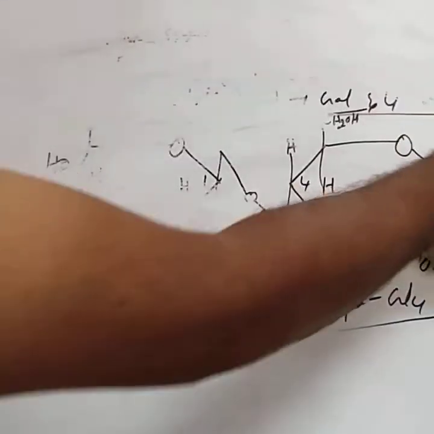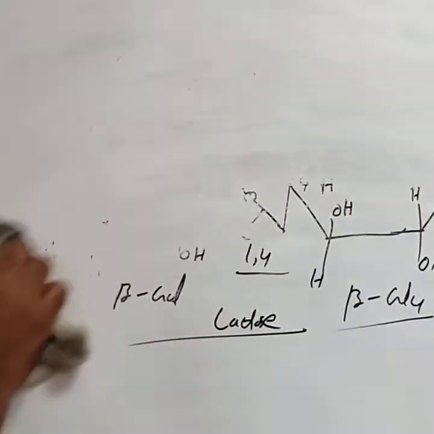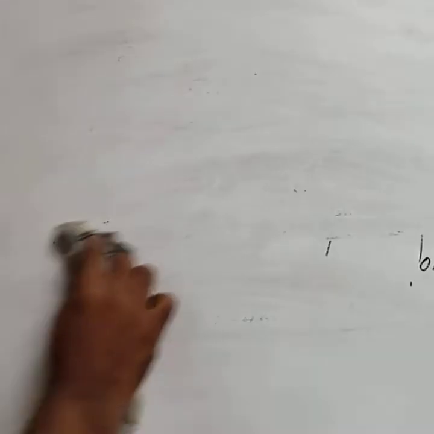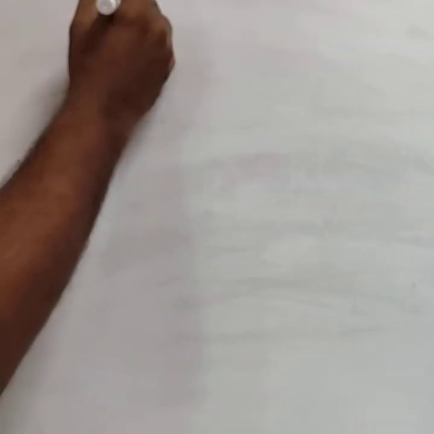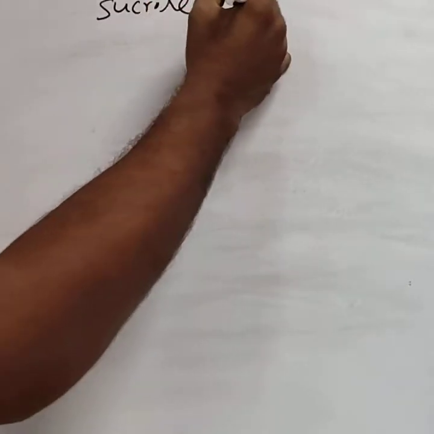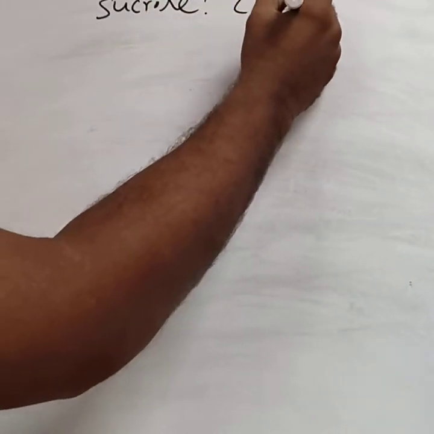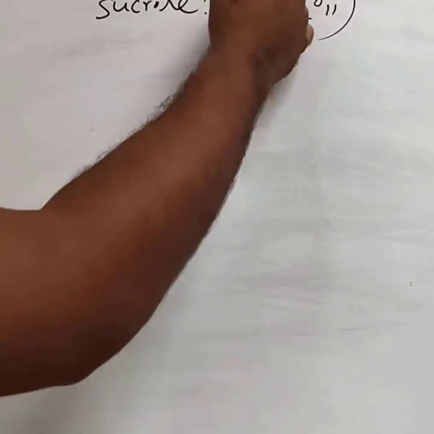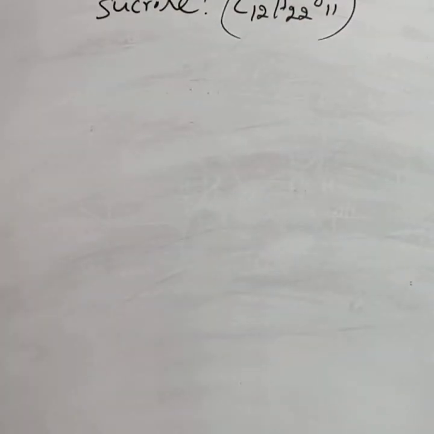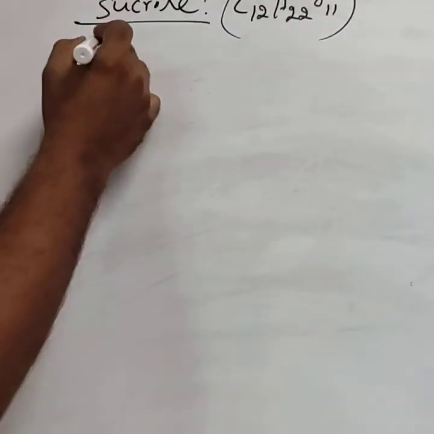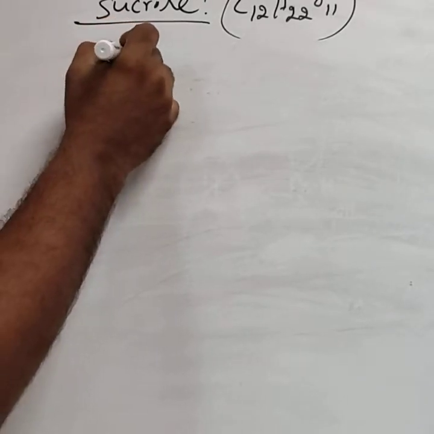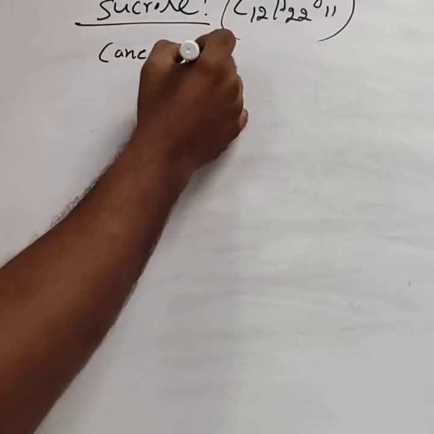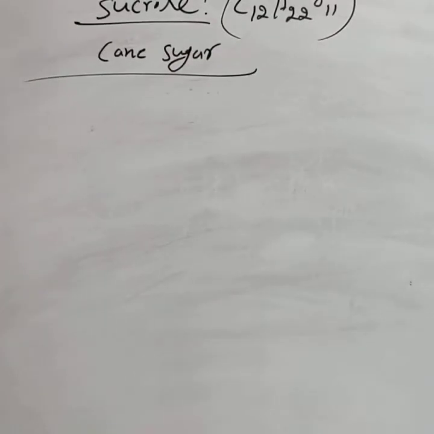This is the lactose. Then the last disaccharide, the sucrose molecule. Sucrose formula is also C12H22O11. These are mainly present in the sugar cane juice. Hence, it is called cane sugar.